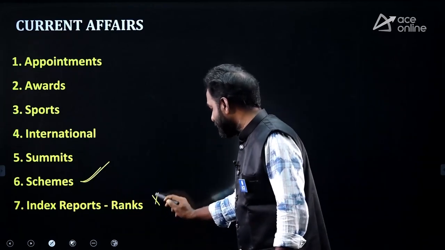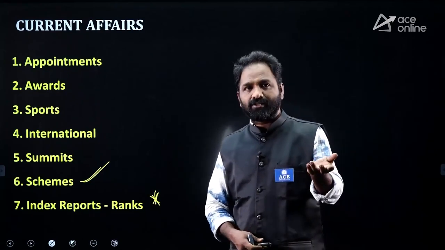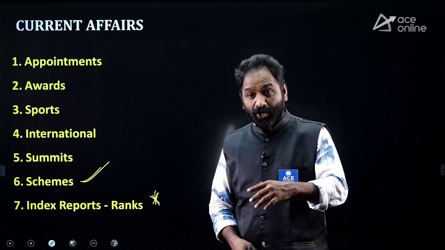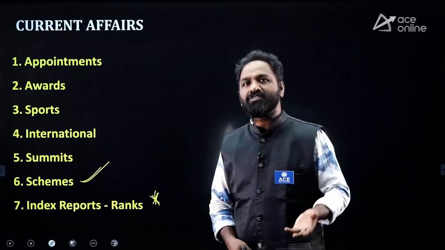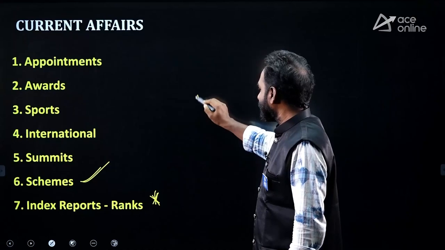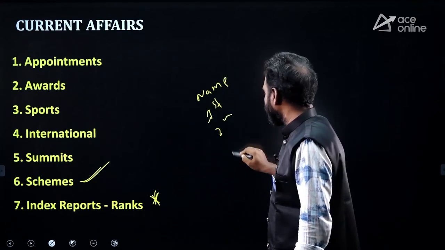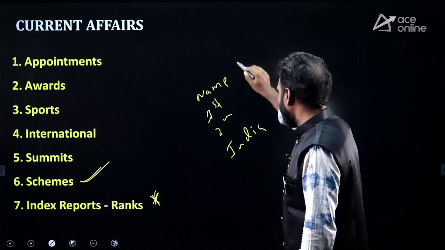Indexes and reports, this is a must. You have to remember: democracy index, press freedom index, corruption index, environmental performance index, passport index, like that. In each index you have to remember the index name, the first country, the second country, and what is the rank of India. You have to remember.